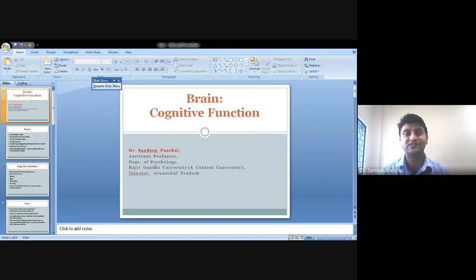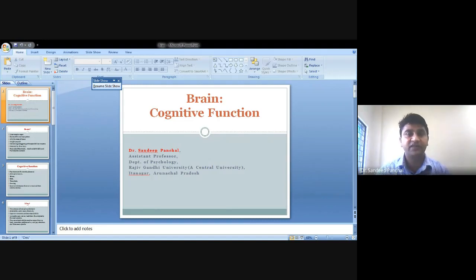We receive something from the environment and then we respond accordingly. So basically, cognitive functions involve mental processes. Mental processes include selection, storage, transformation, development and recovery of information that we have stored in the brain. This is basically the meaning of cognitive functions.